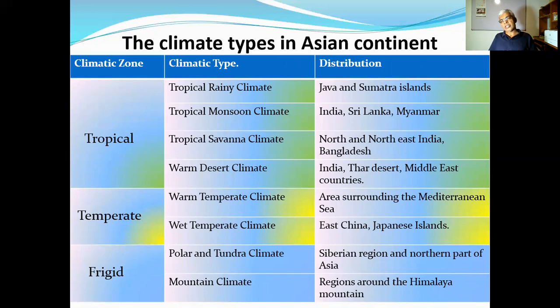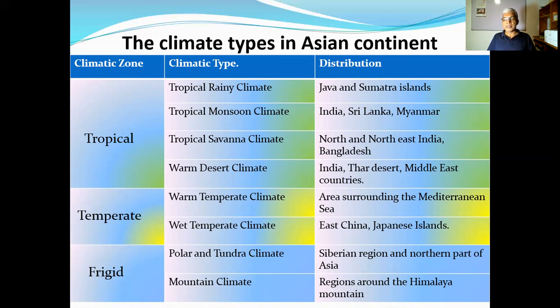Then frigid. That means it can be seen in the northern part of the Asian continent, the area located around the North Pole. Polar and tundra climate. The difference between polar and tundra: the polar climate means throughout the year the full of permanent ice caps are there. Tundra climate means during a short period of time the ice melts and some grass types can be seen growing there. They are in the Siberian regions, northern part of Asia.